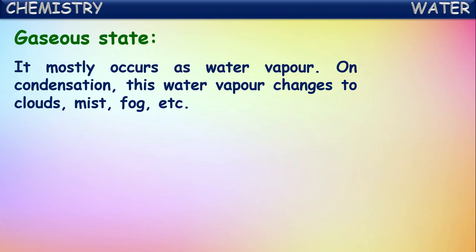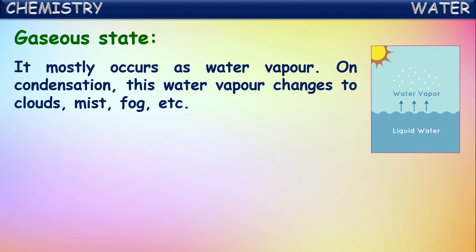Next, the gaseous state of water. It mostly occurs as water vapor. On condensation, this water vapor changes to clouds, mist, fog, etc. So these all we can say are the gaseous states of water.